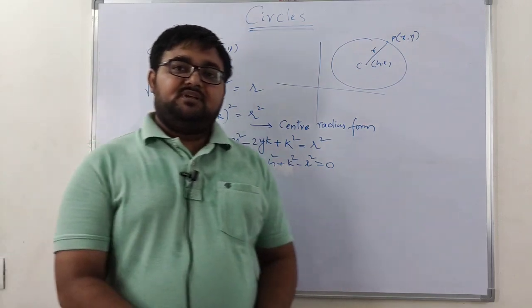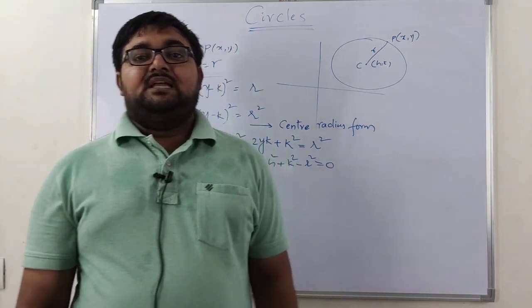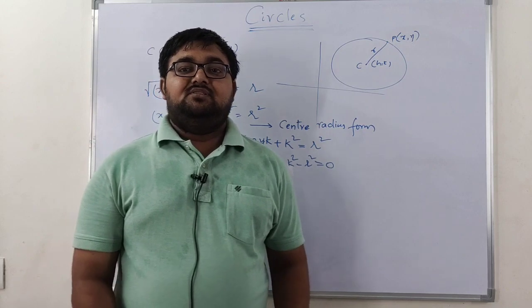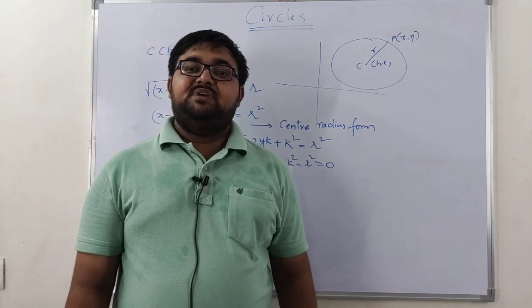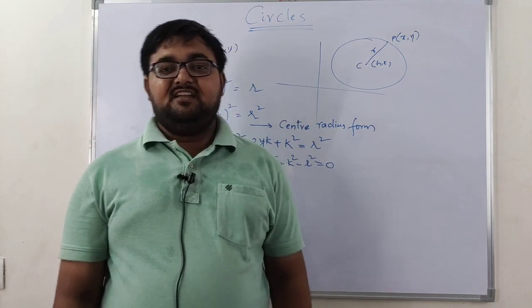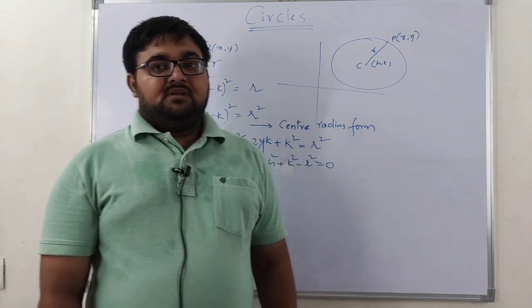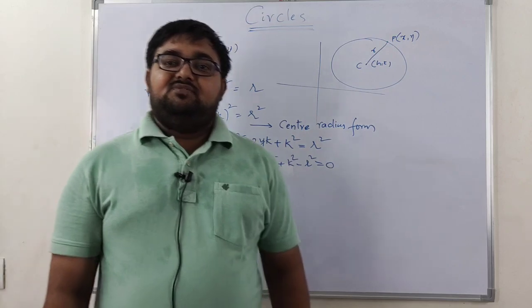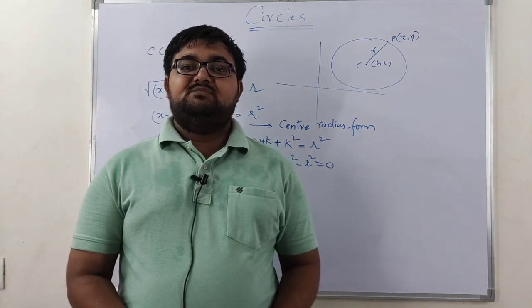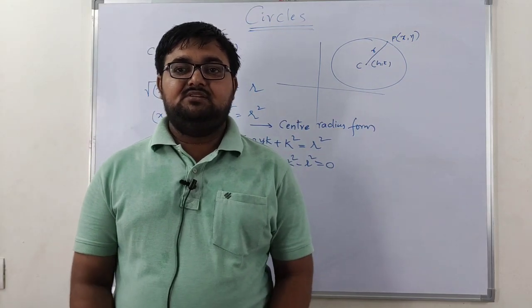So already we know about pair of straight lines. The formula which we have in pair of straight lines is the second degree non-homogeneous equation. So what is that equation? It is ax square plus 2hxy plus by square plus 2gx plus 2fy plus c is equal to 0.